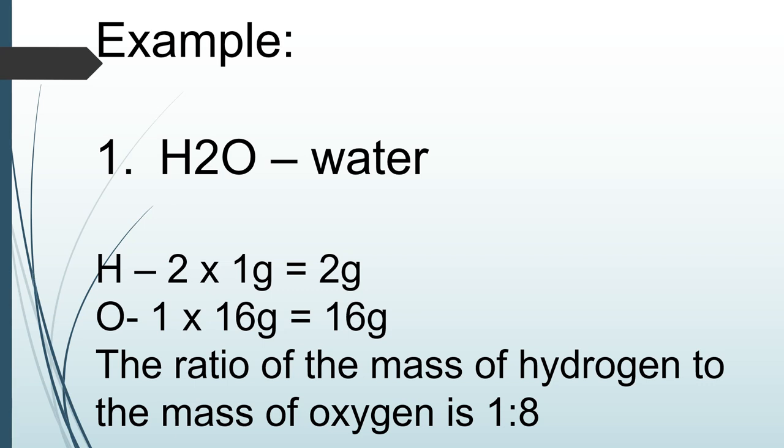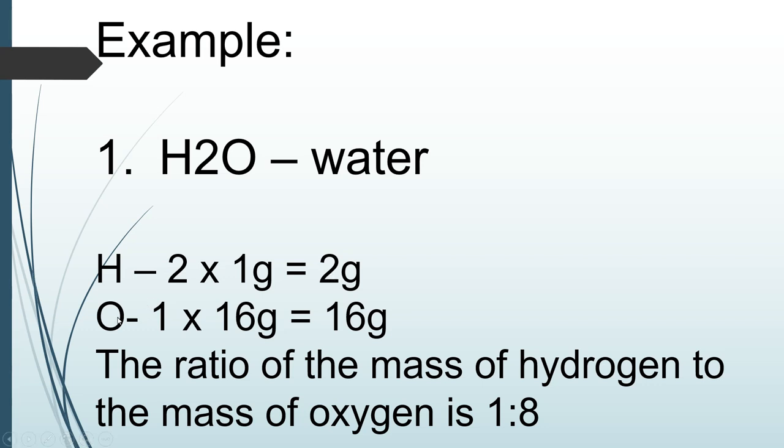So kapag po kumuha po tayo ng isang pure water, break it down po natin into its element. Ang makukuha po natin ay dalawang hydrogen at isang oxygen. At ang atomic mass po ng hydrogen, which is the common hydrogen, is 1 gram. Kaya po number 1 din po siya sa periodic table natin. So sa water po, meron pong dalawang element po ng hydrogen. So just multiply lang po natin. 2 times 1 gram is equals to 2 grams.